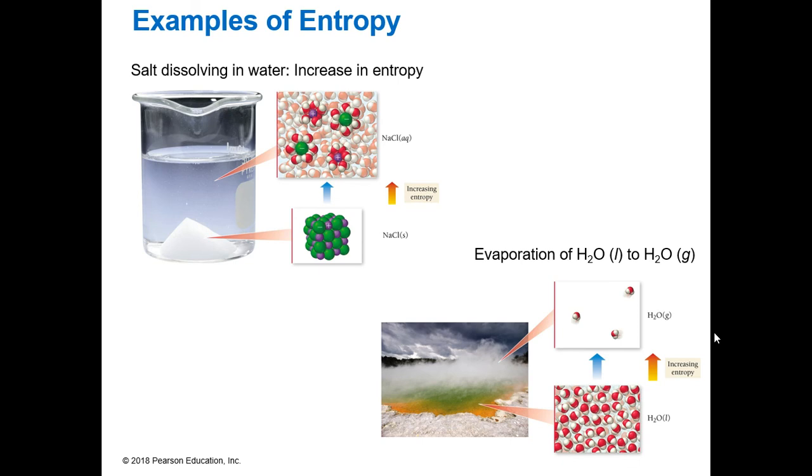Another example of an increase in entropy would be the evaporation of water, right? When it goes from a liquid, liquid is pretty stable, right? The molecules are pretty close together. Then it goes to something that's extremely disordered. Gas. We know gas molecules are floating all around. It's very disordered. So that would be an increase in entropy, going from a liquid to a gas.